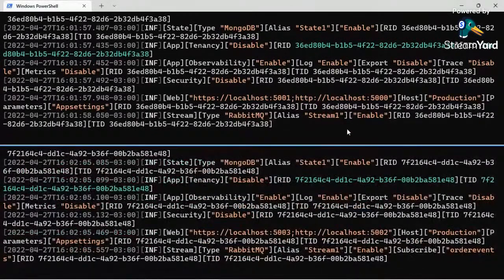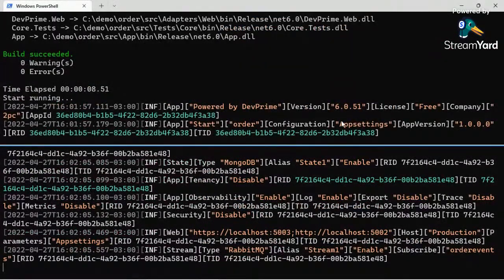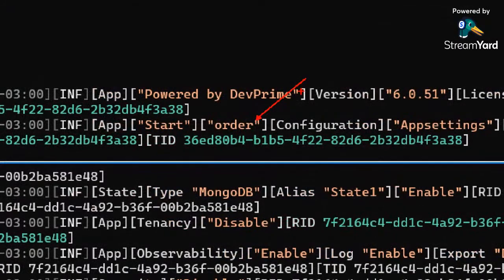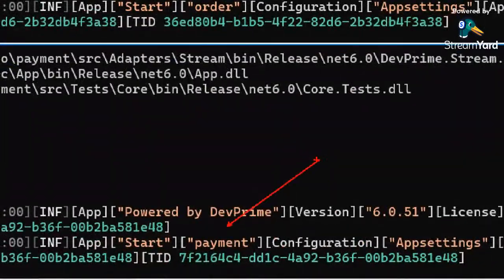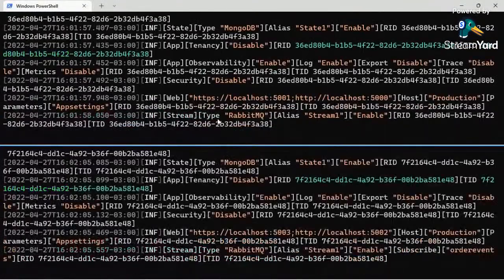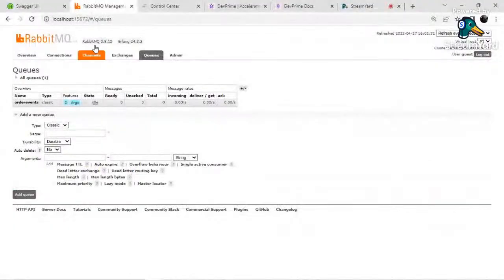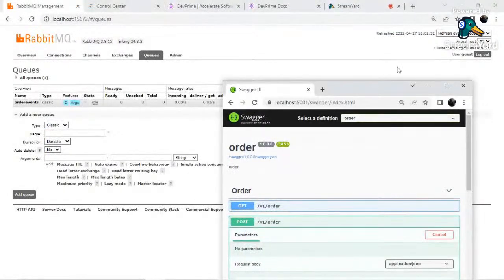Okay, in the top side, we're running order microservice. In the bottom side, we are running the payment microservice. So the top side will receive a web request, do some processing, save to the database, and emit an event. So this event is going to cross the border and go to the payment microservice, where it's going to be processed and its state saved. Let's make a web request together.